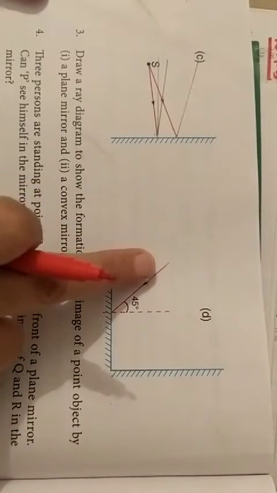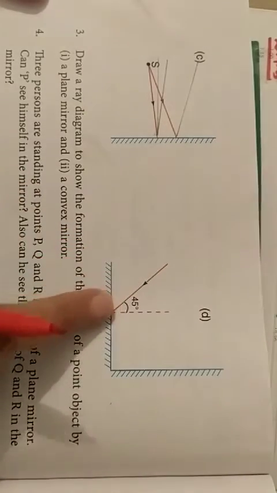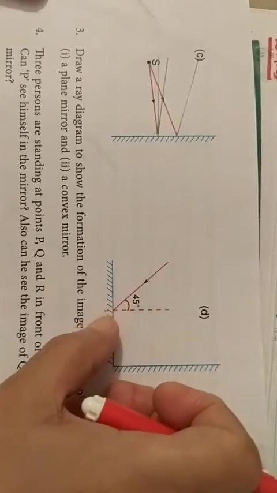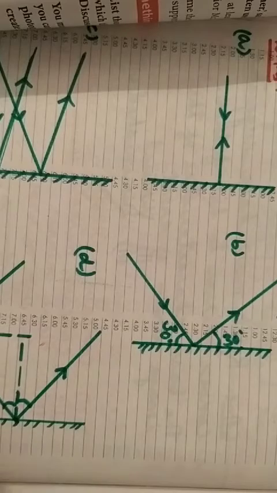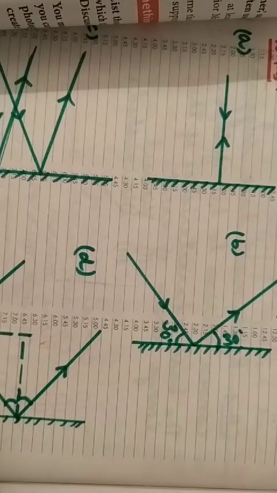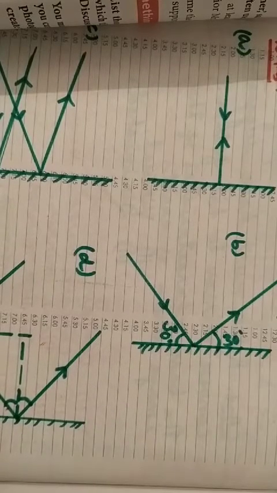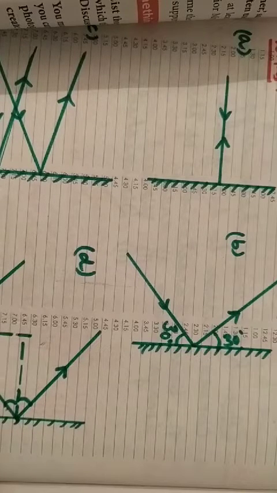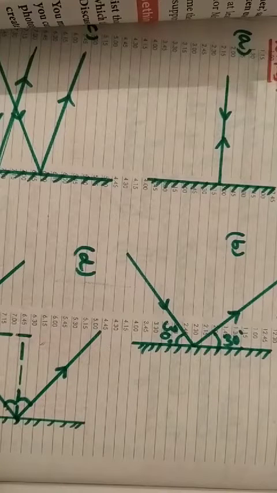Both the mirrors are placed at right angles to each other, that is, making 90 degrees. And you see here that the incident ray is making 45 degrees with the normal. In the same way, the reflected ray will also make, see here, this one is the reflected ray, and this is the angle made by the reflected ray with the normal. So it will also be 45 degrees.